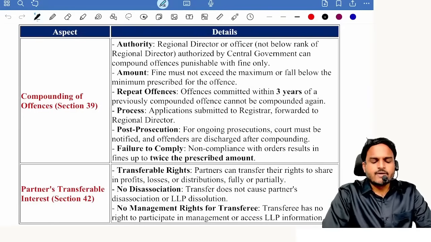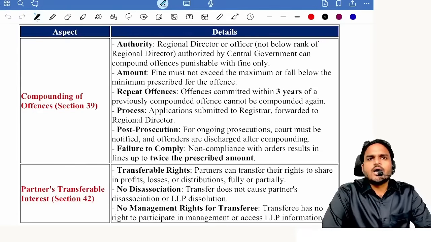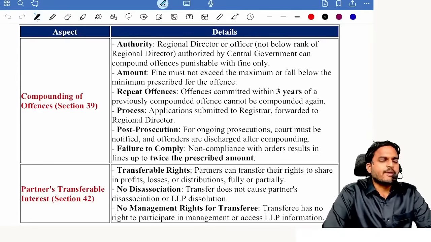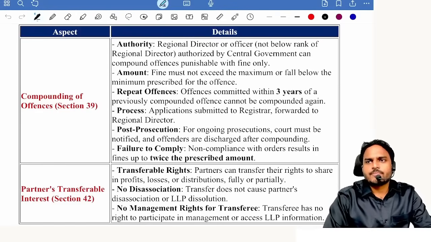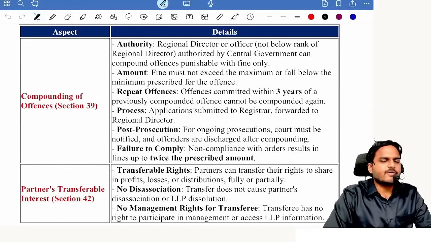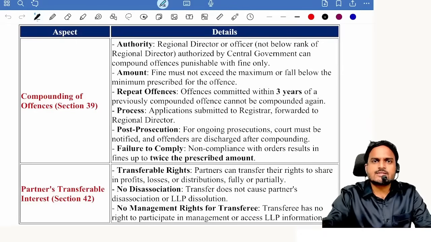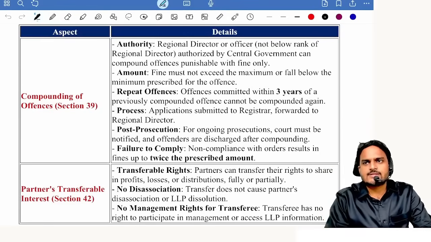Next one, for repeat offenses, is the benefit of compounding available or not available? Up to 3 years of compounding of an earlier offense, the benefit of subsequent compounding is not available. Once 3 years are completed, for one offense and a second offense which are similar in nature, if the time gap between these two offenses is 3 years, you can claim the compounding benefit for both offenses.